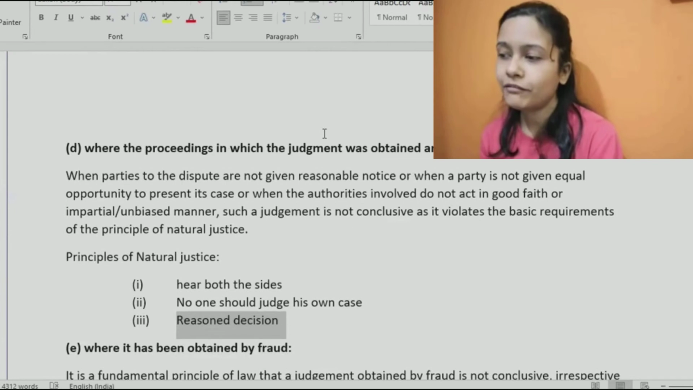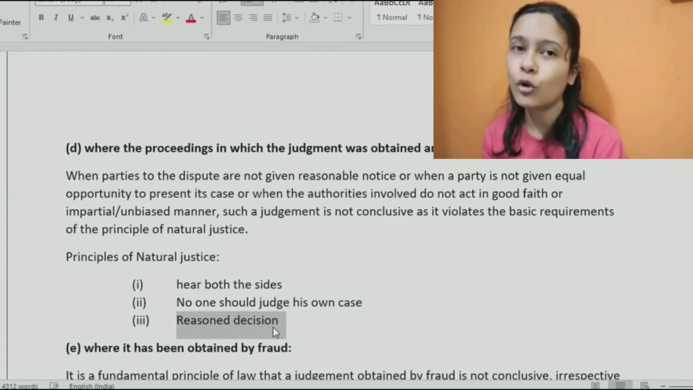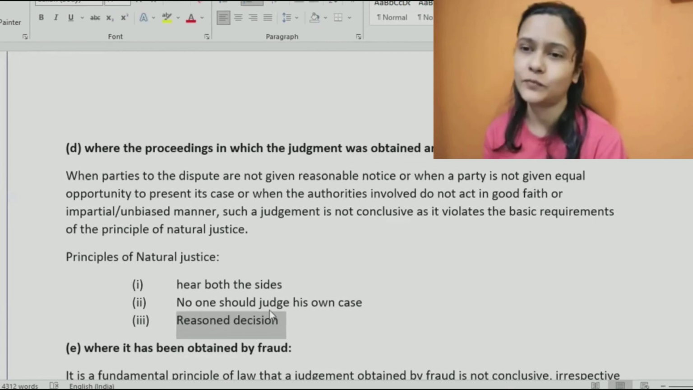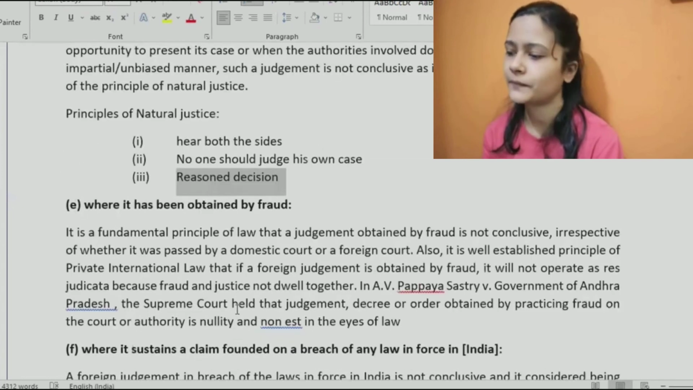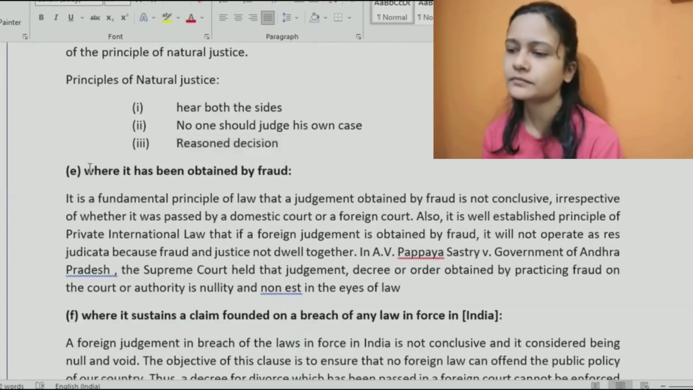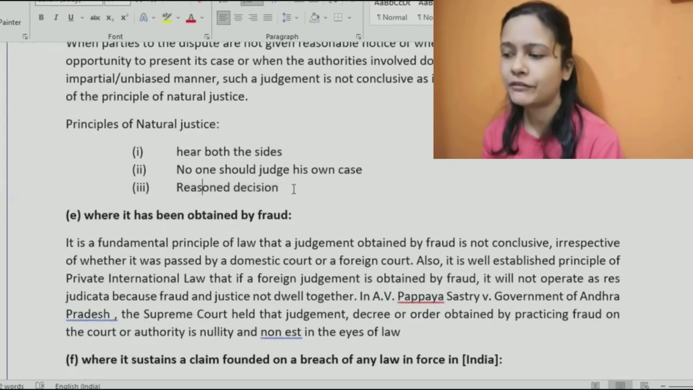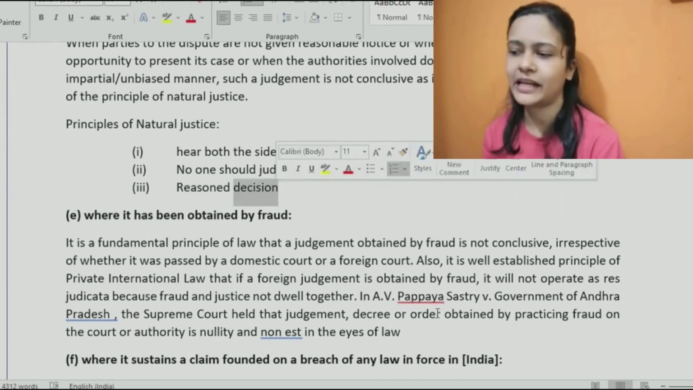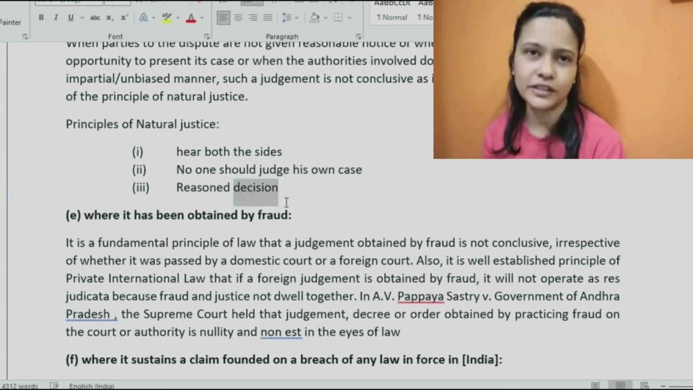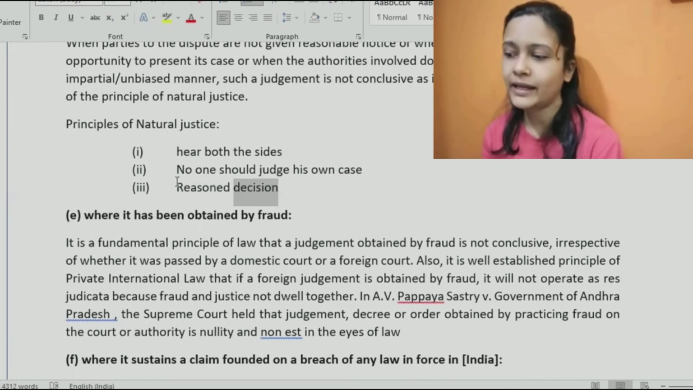So if a foreign court has given a judgment and these 3 principles were not followed, that judgment would not be conclusive. It would not be accepted, because that is not a proper judgment. Reasoned decision means that after hearing both the sides, taking evidence and everything, the judge will give a decision. But why he has given it, the reason has to be given. That is why reasoned decision. Reason also should be mentioned.